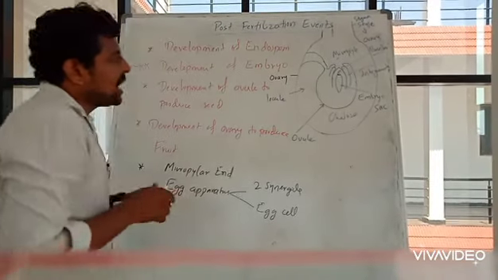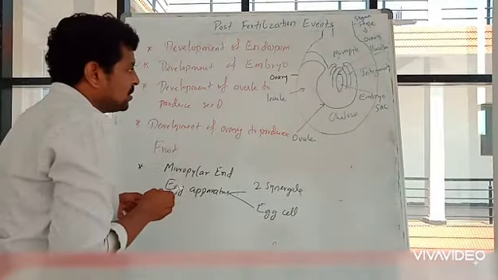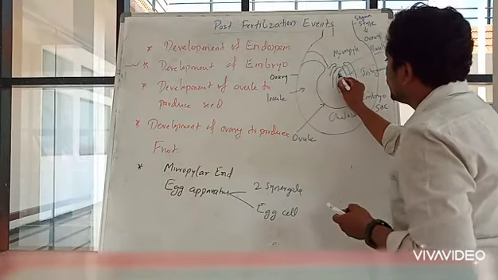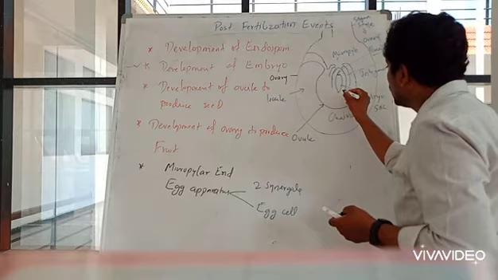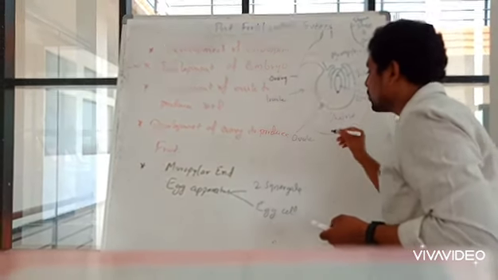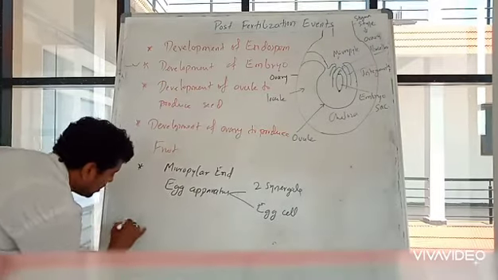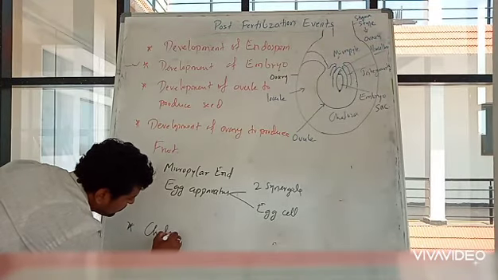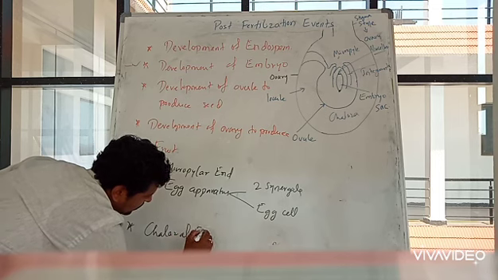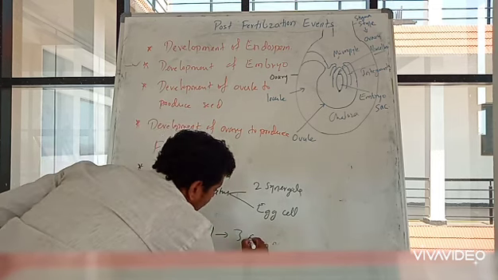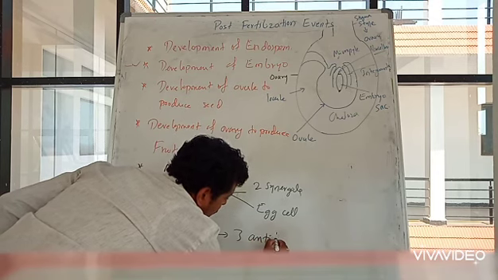So what happens after fertilization? One more thing I will draw. On this side the egg apparatus will be there. On the other side there are three more cells. These are known as antipodal cells, on the chalazal end, and you will have three antipodal cells, right?